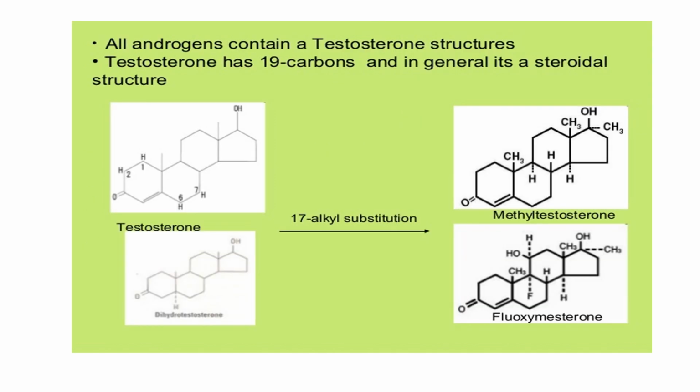Coming to the biochemical structure of testosterone, all the androgens have a structure similar to the steroidal structure, that is, 19 carbon atoms. This is not theoretically important for you, but just to understand. First, you see testosterone with its basic structure. Now 17-alkylated substitution forms methyltestosterone and fluoxymesterone. Just to show the difference, at the 17th position you have an alkyl group, that's it.